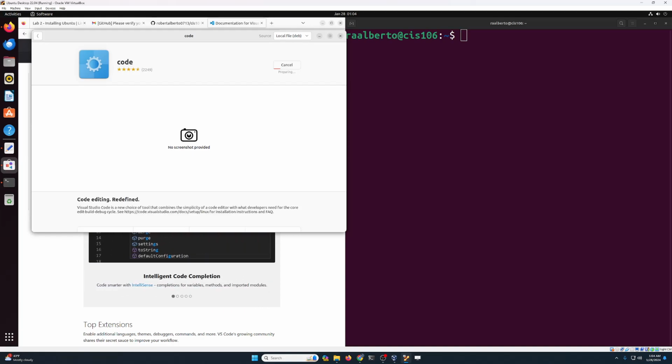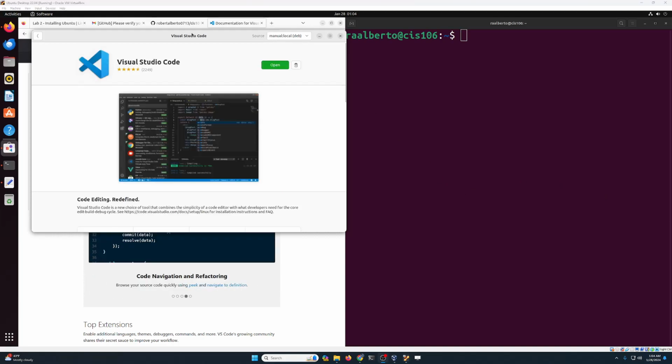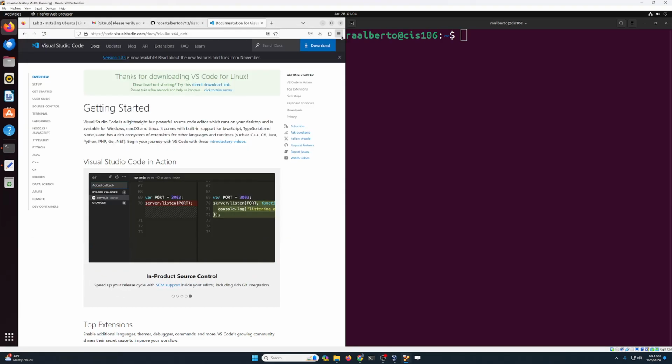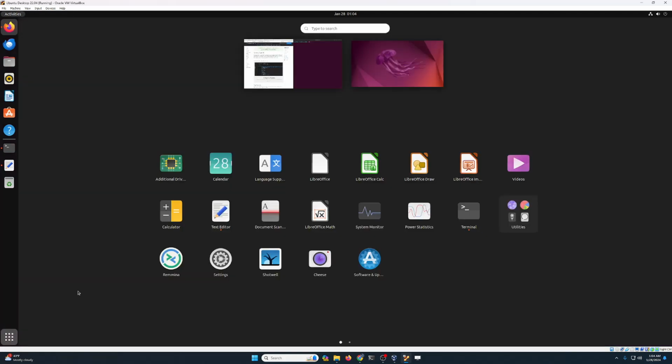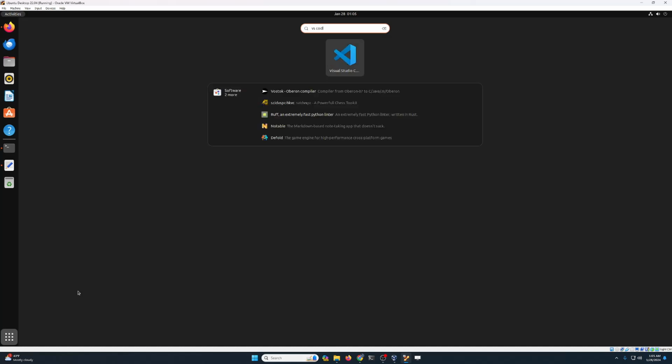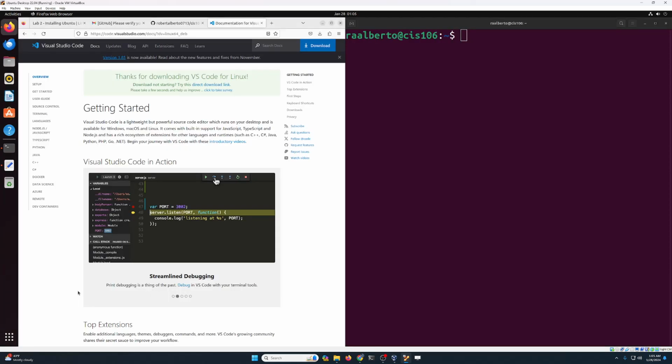We're gonna take it slow. Okay, as you can see, software is already installed and it's telling us that we can open it. So I'm gonna close this, right? It's always important to not have a lot of applications running. Remember, we have limited RAM in this virtual machine. We're gonna search for VS Code and we're gonna open VS Code.